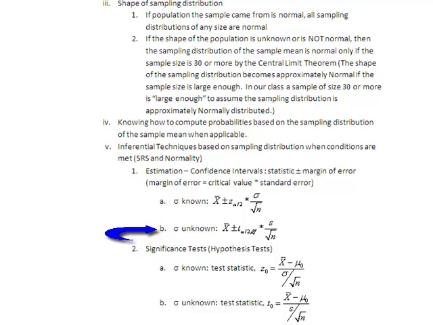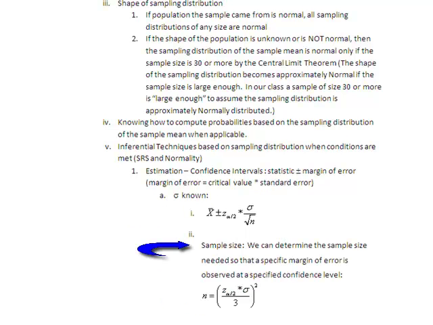But if we don't know sigma, then for our confidence interval we're no longer using Table A, since we have to estimate with s. We're in the Student t distributions, and which distribution we go to depends on our sample size. We need to know the degrees of freedom. So we calculate our confidence interval by taking the sample mean plus or minus a critical value, for which we now need two pieces of information, the confidence level and the sample size, because degrees of freedom are n minus 1. We multiply that critical value by the standard error, which is now s over the square root of n. We take that margin of error and add and subtract it from our mean.